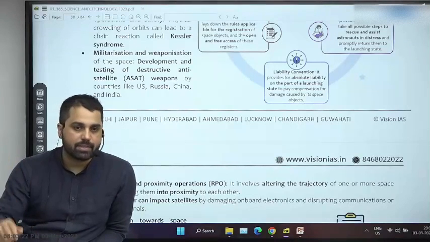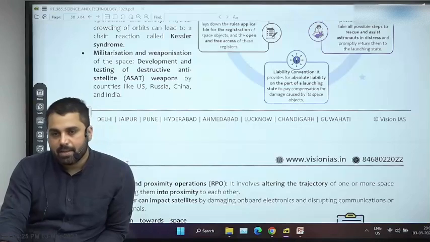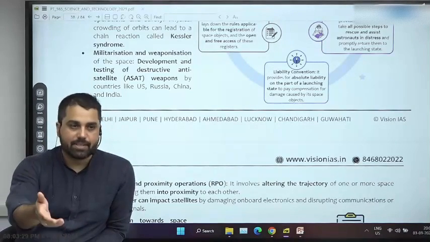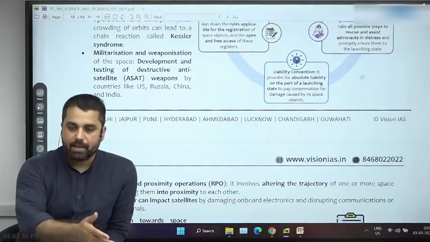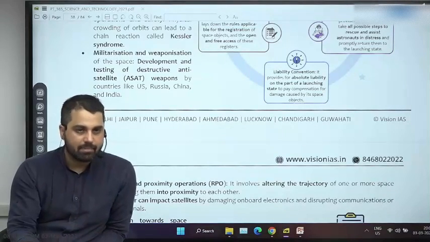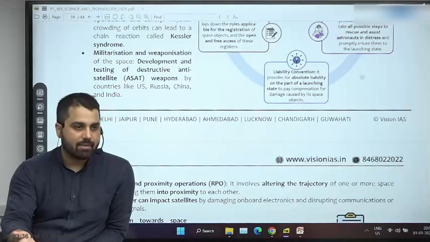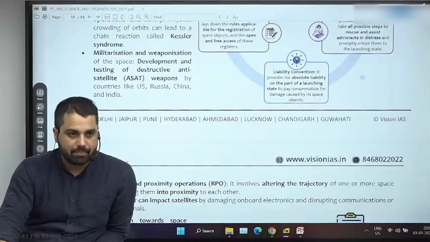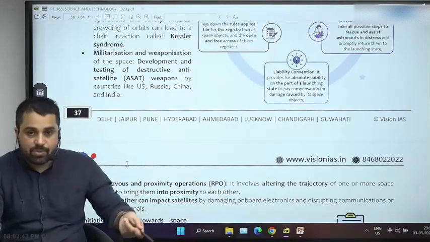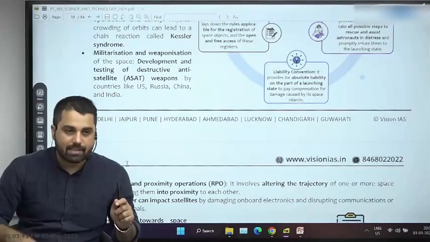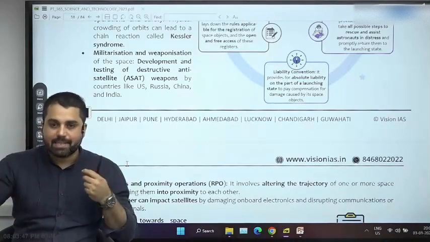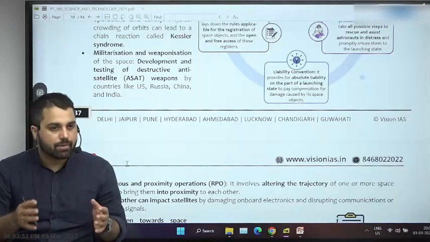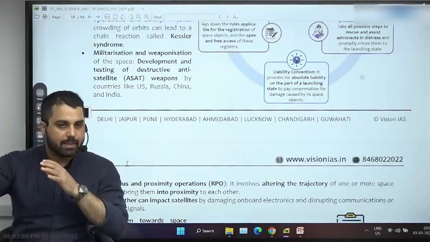But such destruction, when India did this under a mission called Mission Shakti, there was a lot of furor, and recently again there was a lot of furor when Russia did it. Russia has done this in the past also, and again destroyed its own satellite with a ground-based weapon. That can also be a very important source of space debris. That also poses a challenge to space sustainability, because it increases the possibility of conflict among nations, and that conflict cannot be very good for humanity in general and space exploration in particular.